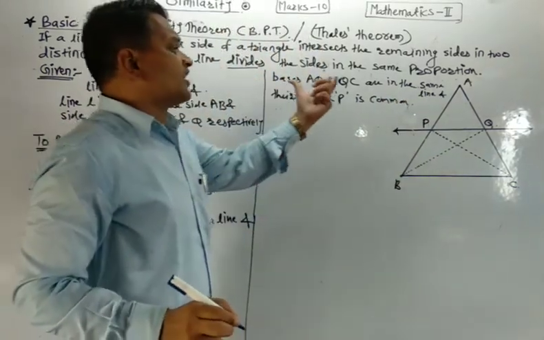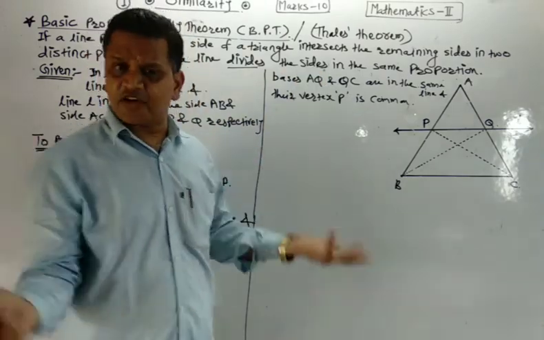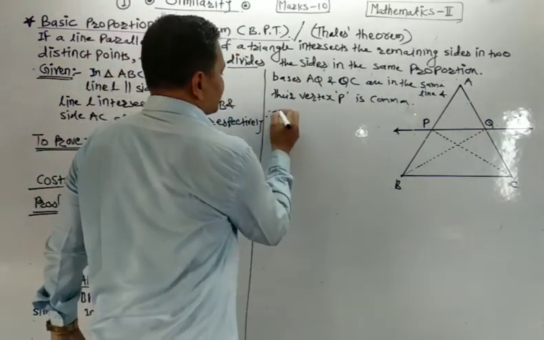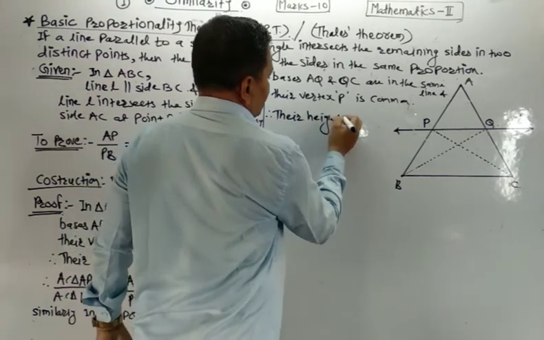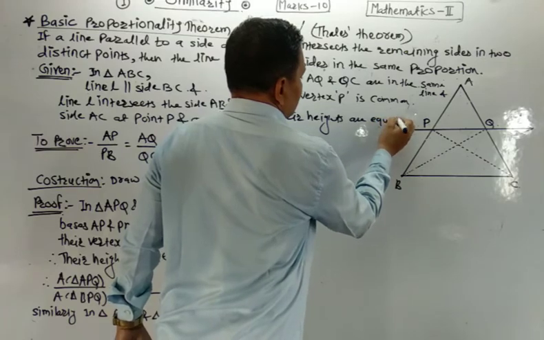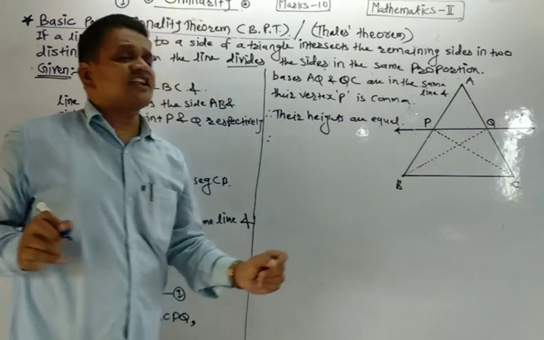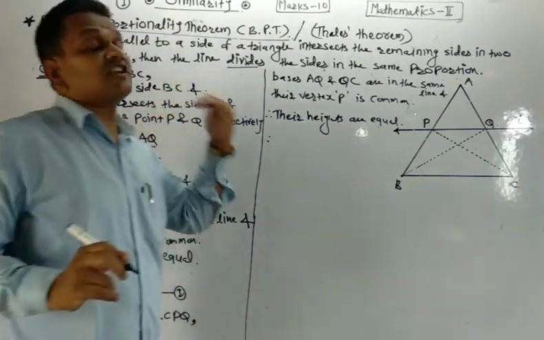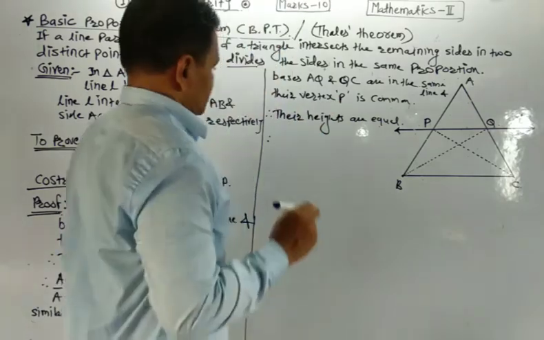If the bases of two triangles are in the same line and their vertex is common, then we say that their heights are equal. Right? If the heights of two triangles are equal, then the ratio of areas of two triangles is equal to the ratio of their corresponding bases.